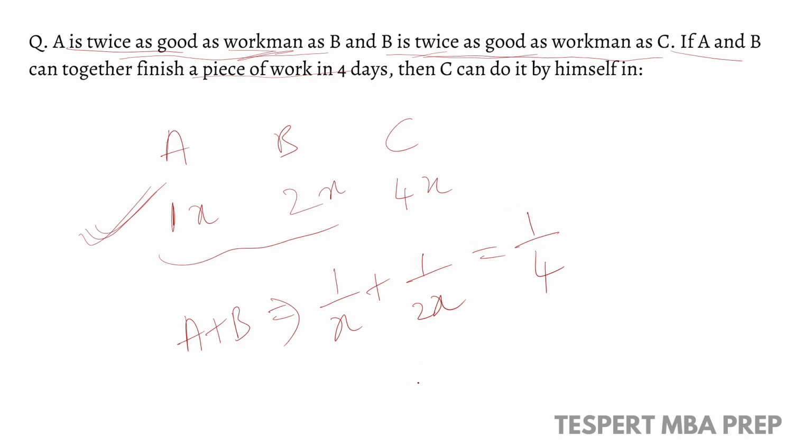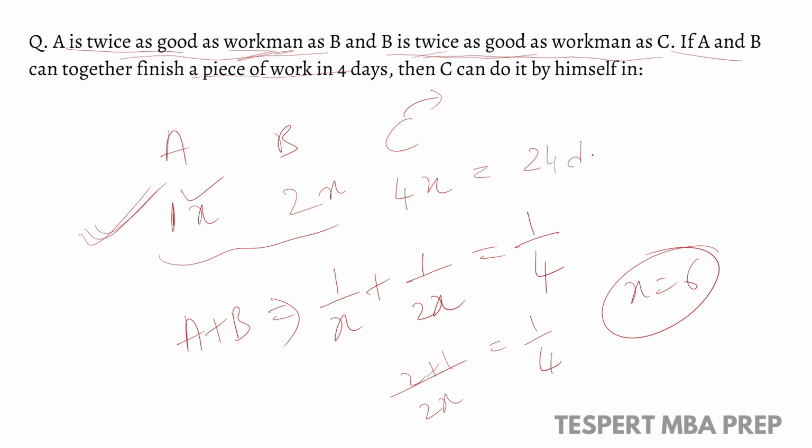So take the LCM and X will be equal to 6. So A can finish that in 6 days, but our question is to find out C. So C can finish in 4 into 6, that is 24 days. So C can finish the task himself in 24 days.